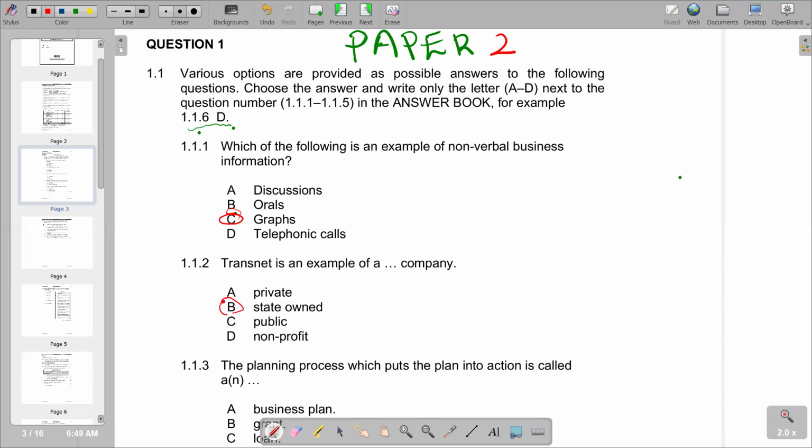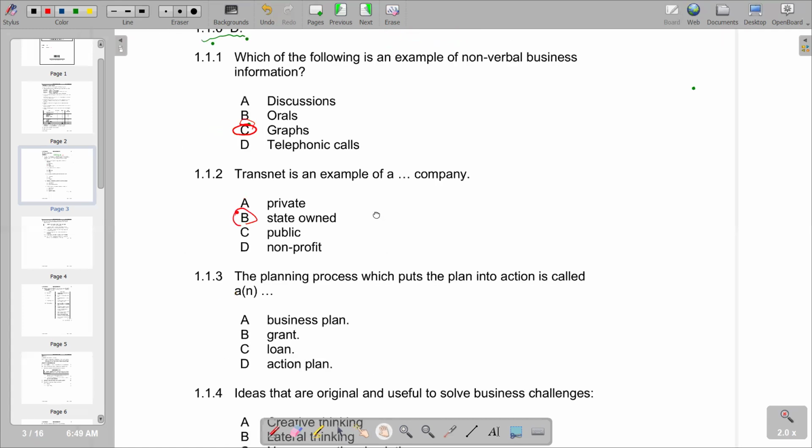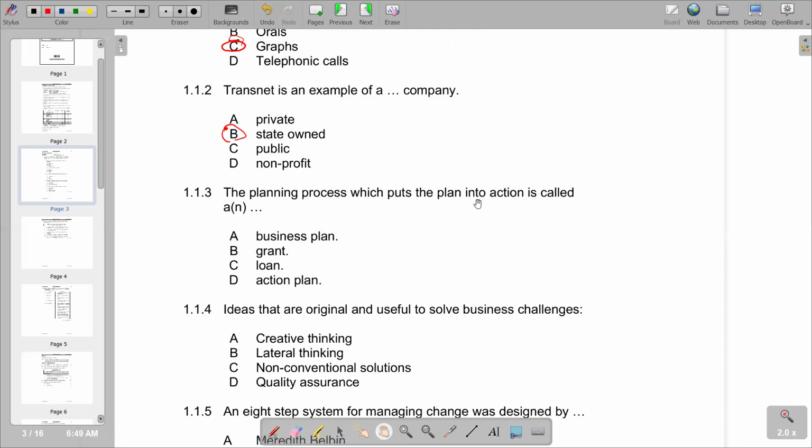So we go on to the next part of the question, which is going to be our 1.1.3. The planning process which puts the plan into action is called a dash. We have a business plan, grant, loan, action plan. But we know that it's an action plan. An action plan is a document that lists what steps must be taken to achieve a specific goal. So you see that it breaks down the goals into actionable steps. Exactly as our question requires, it requires the planning process which puts the plan into action. So action plan is the correct response.